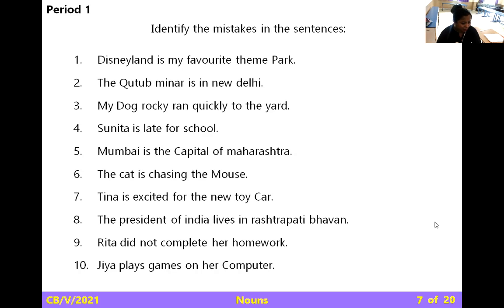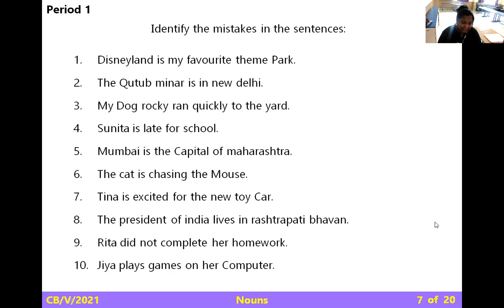My dog Rocky ran quickly to the yard. See here, Rocky is a specific name of a dog, so we are supposed to write it with a capital letter, but here it is in a small letter. So that's a mistake. Sunita is late for school. I'm not finding any mistake in the sentence. Moving to the next. Mumbai is the capital of Maharashtra. Maharashtra is a specific, particular state. It should be capital. So Maharashtra is a mistake.